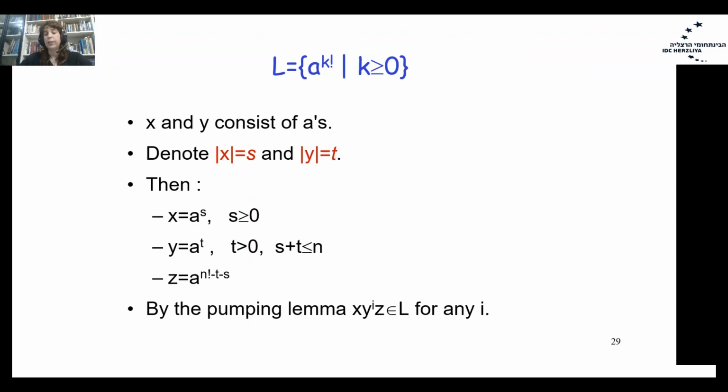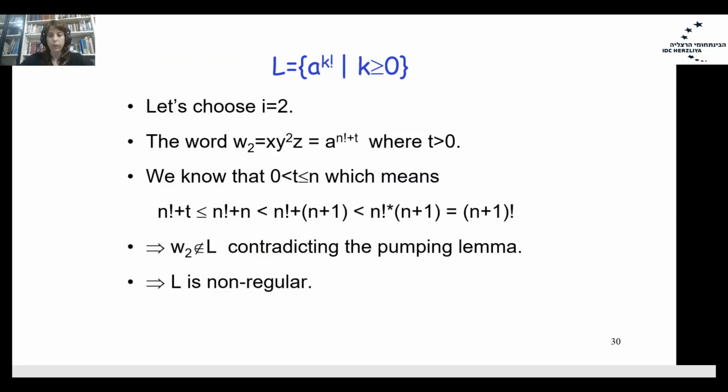S is greater than or equal to 0, t is greater than 0, and s and t together are less than or equal to n. And the z part has all the rest, the suffix of the word: a to the power of n factorial minus t minus s. According to the third property of the pumping lemma, the word x y to the power of i z should belong to the language L for any i.